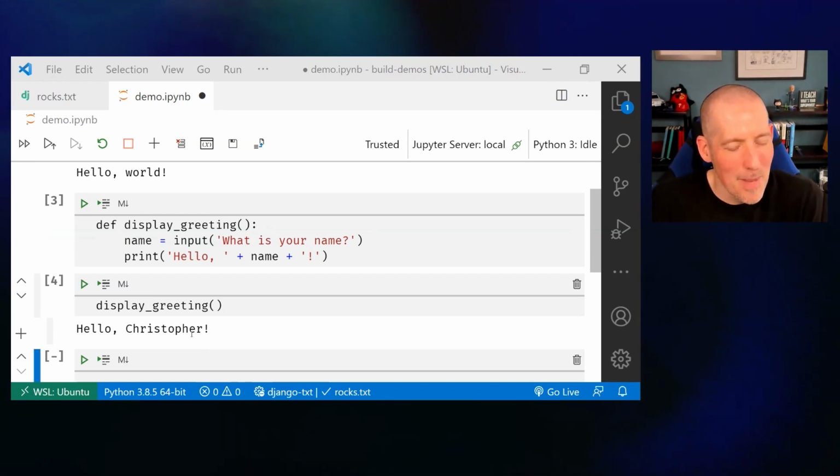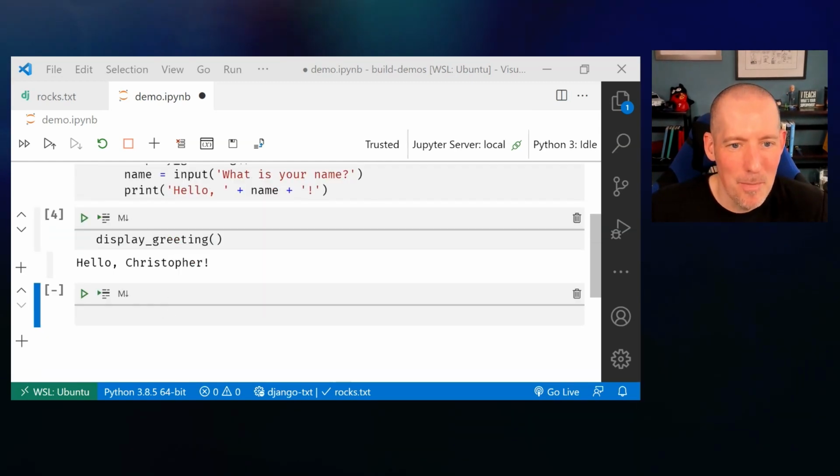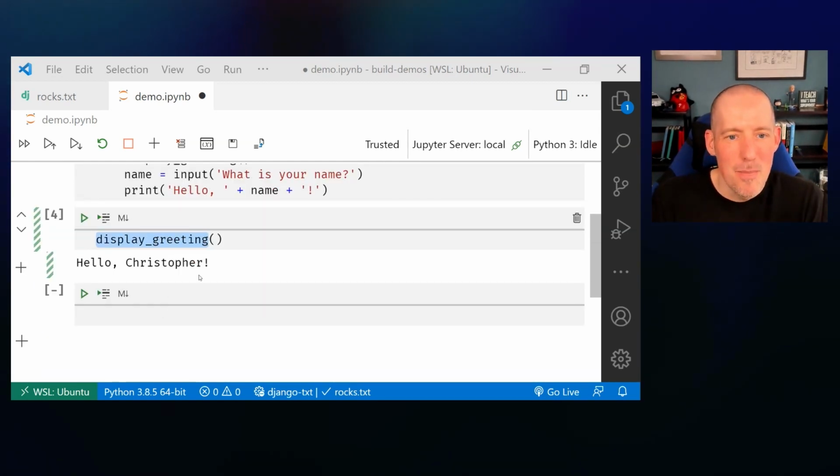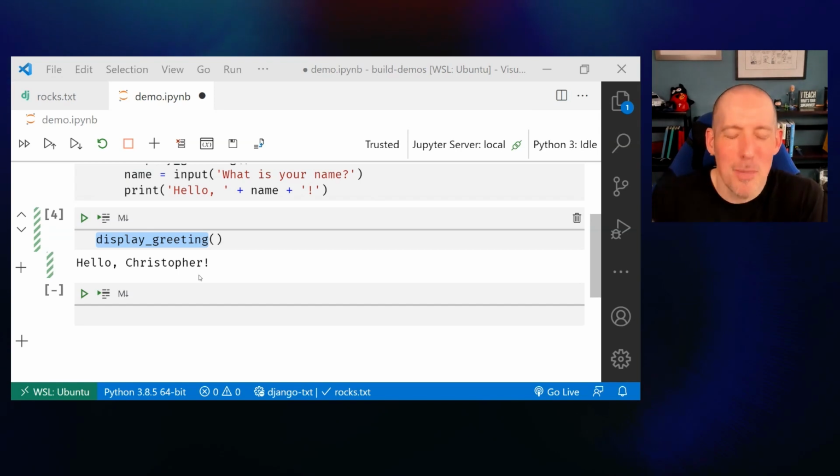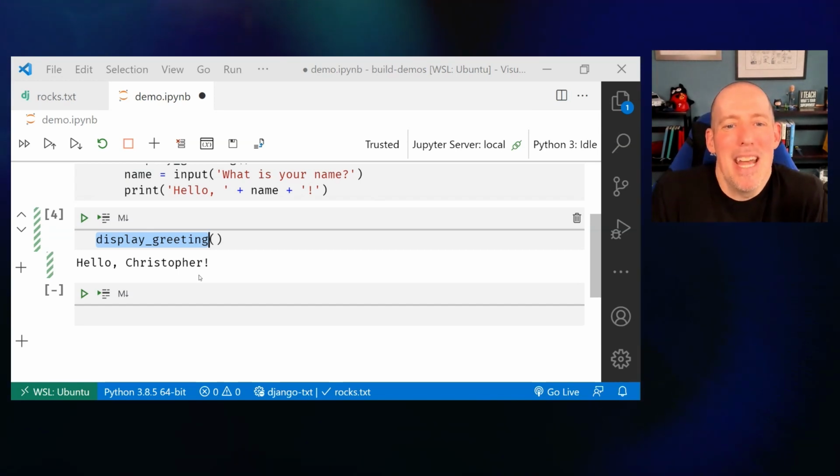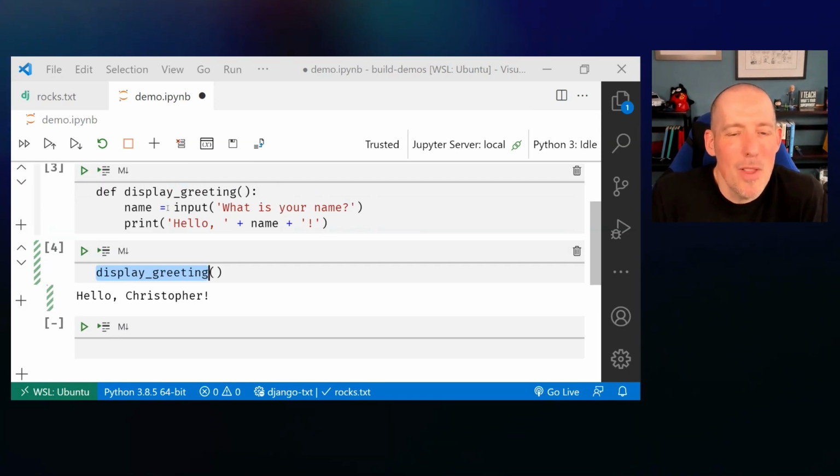Pretty cool. Last little thing about functions here. I want you to notice that good name, display greeting. This is built-in documentation. Now I know what this is going to do. I know that this is going to display out a greeting.